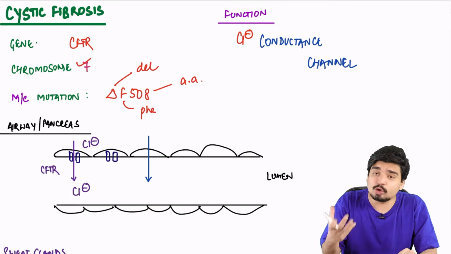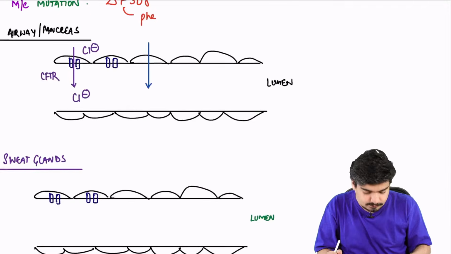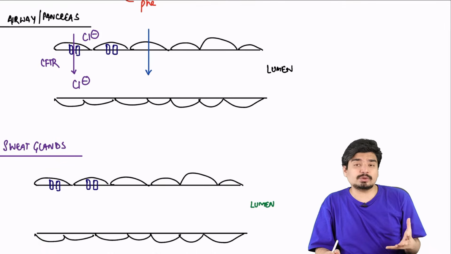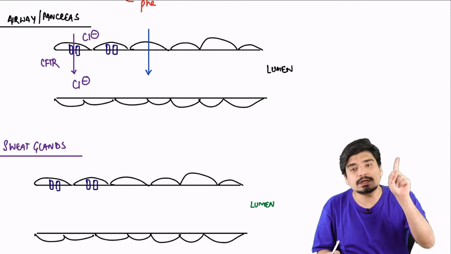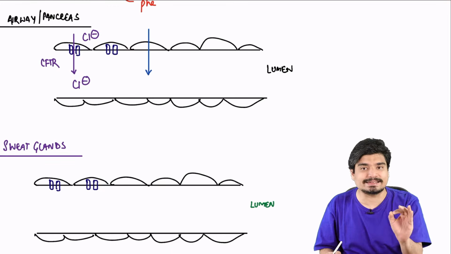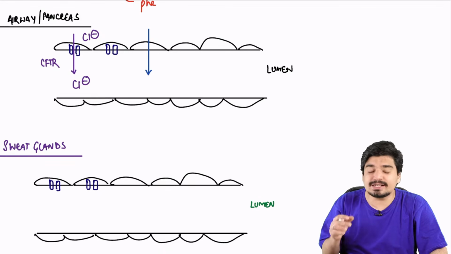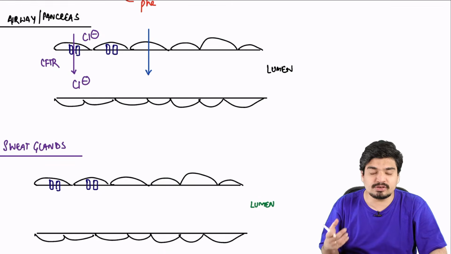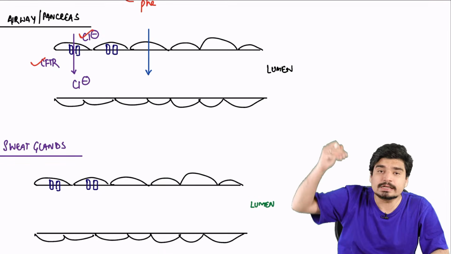Now, why does this chloride conductance channel mutation lead to cystic fibrosis? Let's understand. Remember, the function of the CFTR protein, this chloride conductance channel, is the same throughout the body except in sweat glands. In sweat glands, the function is different. Everywhere else in the body, the function is exactly the same. In airways and pancreas, the most common organs involved in cystic fibrosis, the CFTR protein transports chloride from inside the cell into the lumen.